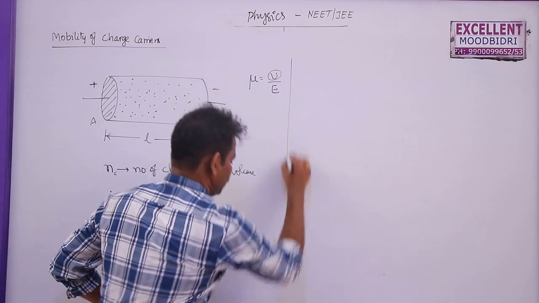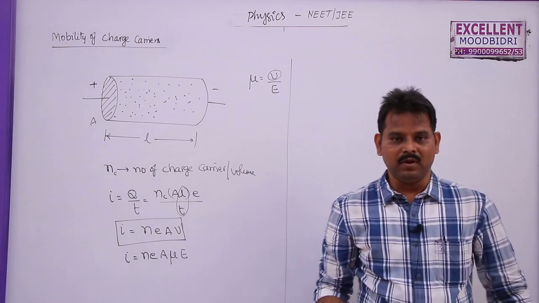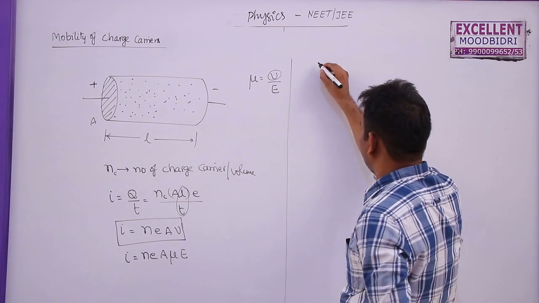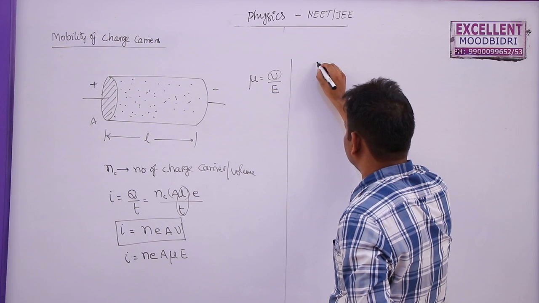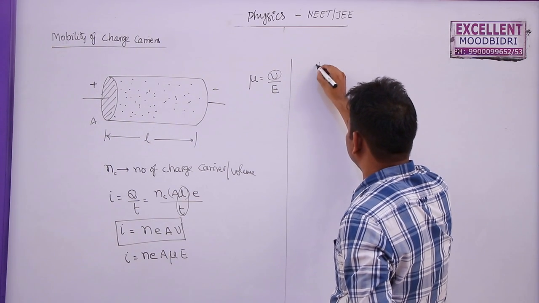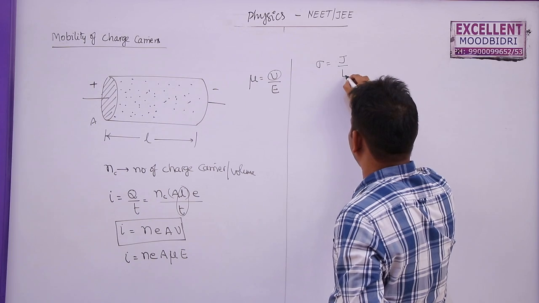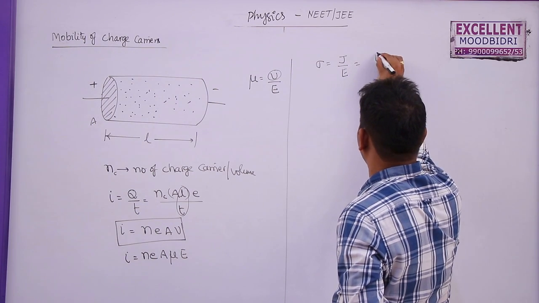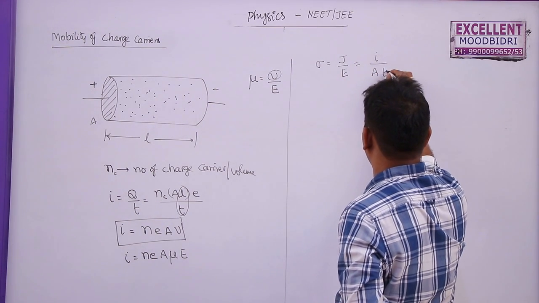Now we know that the electric field and resistivity as well as conductivity are related as sigma is equal to J by E, where J is called current per unit area.